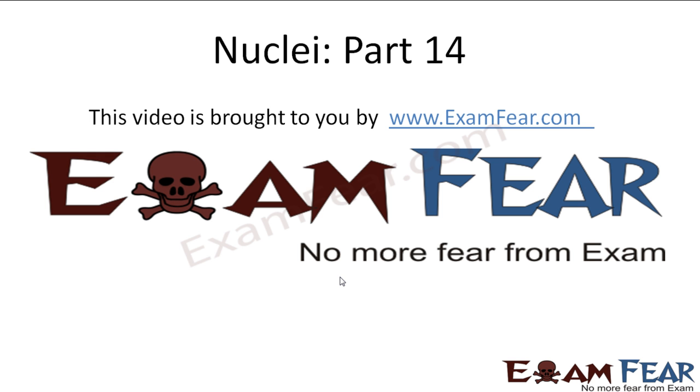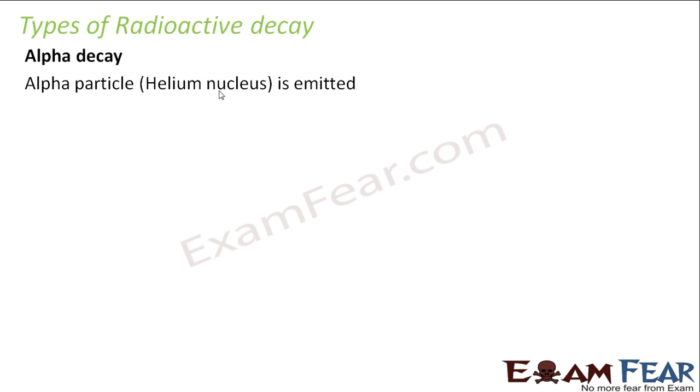Please make sure that you have watched all the videos till part 13 before going ahead with part 14. So what were the types of radioactive decay? Alpha decay. Alpha decay is the one in which an alpha particle is emitted. So that is why the name alpha decay. So what is an alpha particle? It is nothing but the helium nucleus.